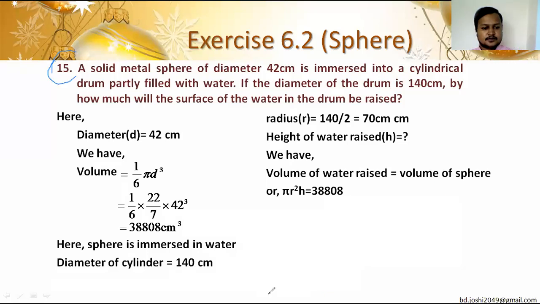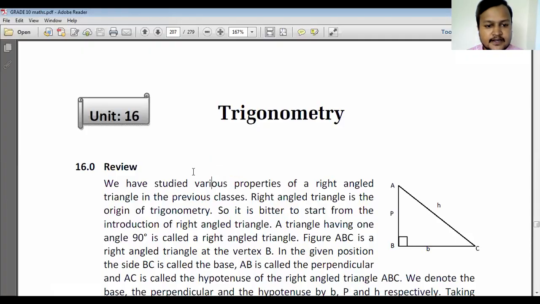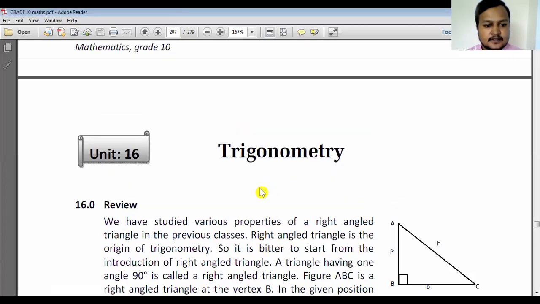So let's move to trigonometry after this. Up to grade 8 and grade 9, we learned general idea related to trigonometry. That means different ratios in terms of sine, cosine, tangent, cosec, sec, cotangent, we studied about those ratios. Here in mathematics of grade 10, we are going to learn about area of triangles as well as area of quadrilaterals by using the trigonometry.